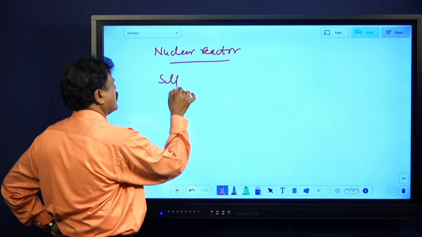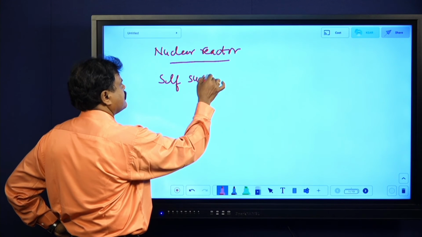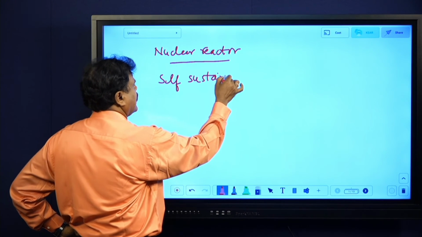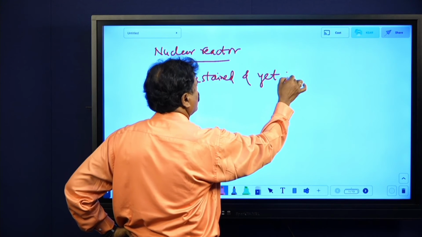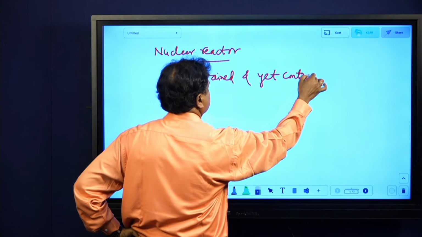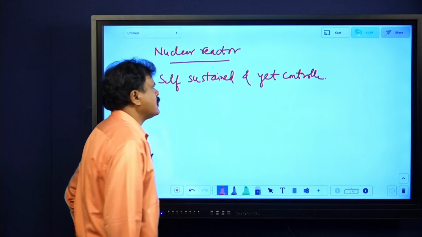Try to use these words: self-sustained and yet controlled chain reaction occurs. That is nothing but a nuclear reactor.